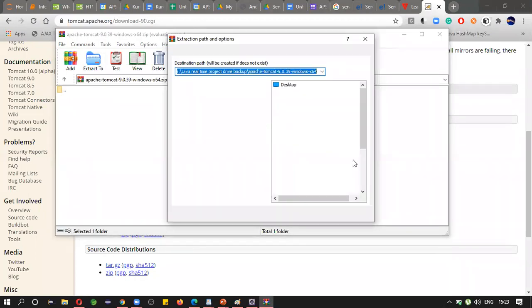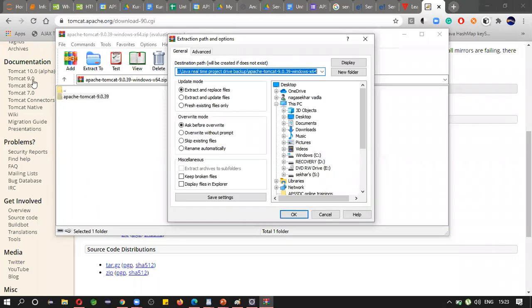You can download 10 also, but see here, it is not fully implemented. It's in testing mode. Alpha and beta versions are also available, so it is better to take the standard version. You may face a lot of problems while working with Tomcat. I also see various issues while working with Tomcat, such as Tomcat server failed.